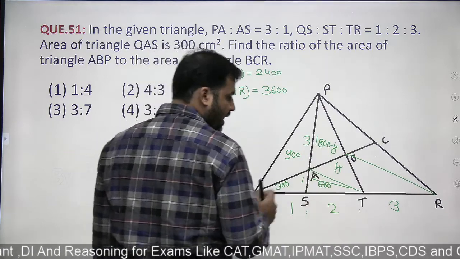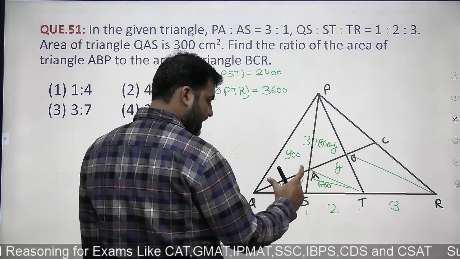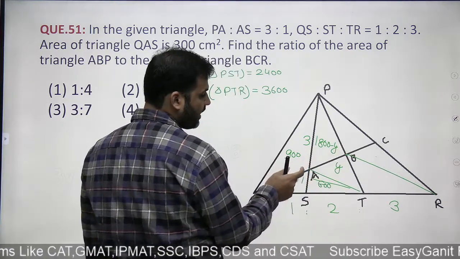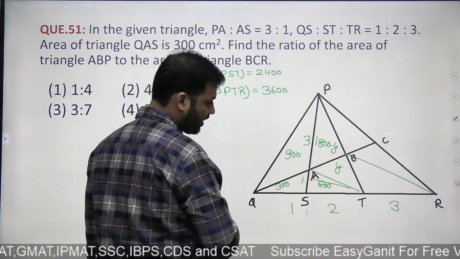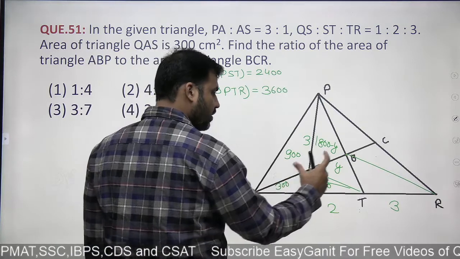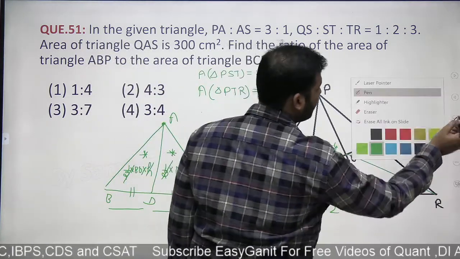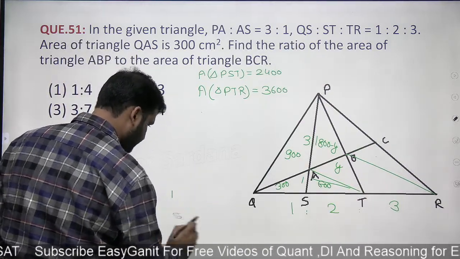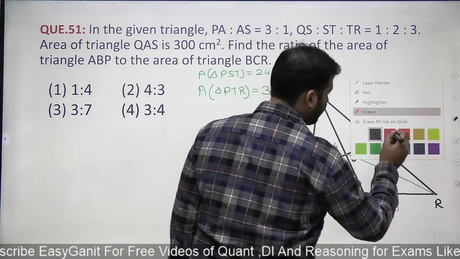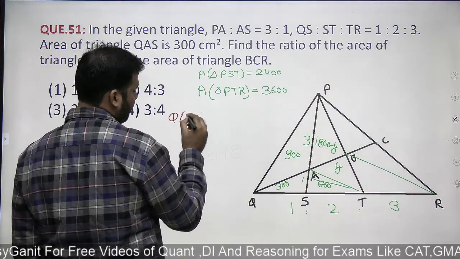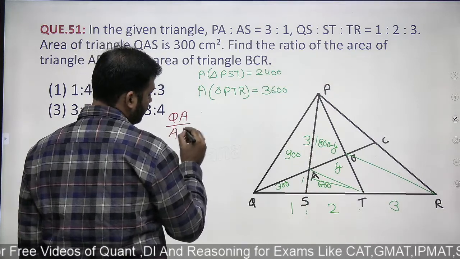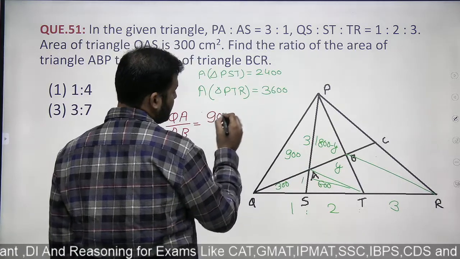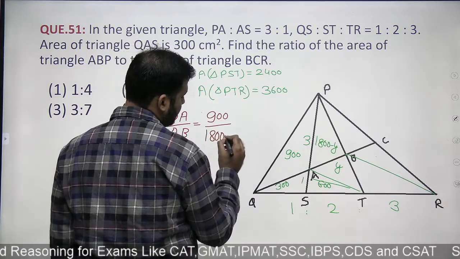Now, what you need to look at is, look at base QA and AB. Base QA and AB के ऊपर दो triangles आपकी बनी है which have the same vertex P. So QA और AB का जो ratio होगा, can I say that the ratio of QA and AB would be same as ratio of these two areas, which is 900 upon 1800 minus y.